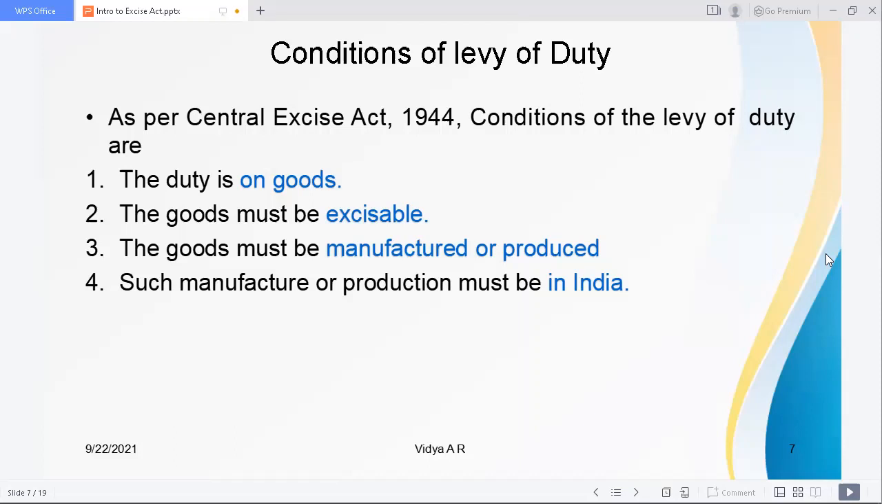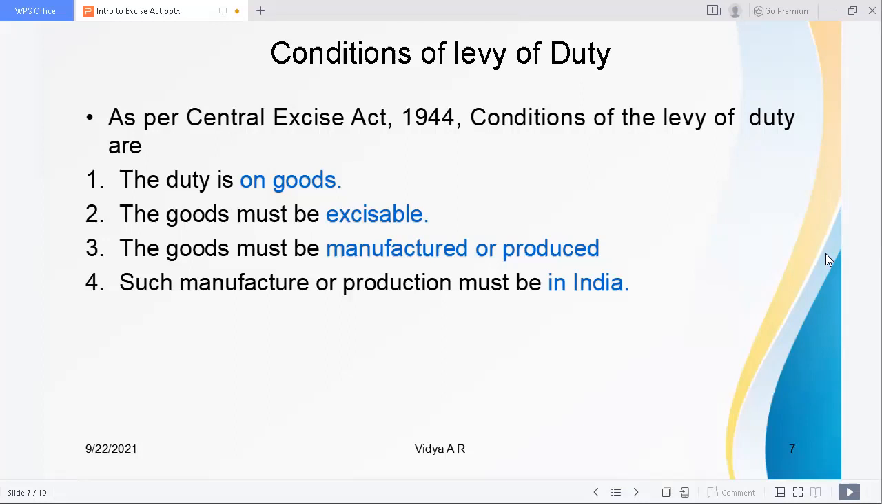Yesterday we saw the introduction to the Excise Act 1944. Today it is about the conditions of the levy of duty on the goods. We have seen that section 3(1) is the charging section, which imposes the duty on excisable goods. Today let's see the conditions of the levy of duty.